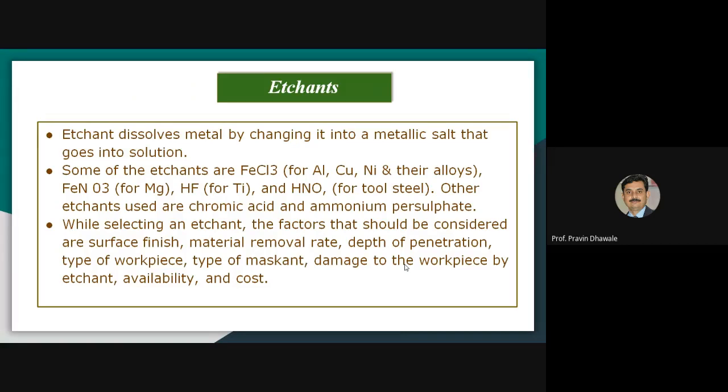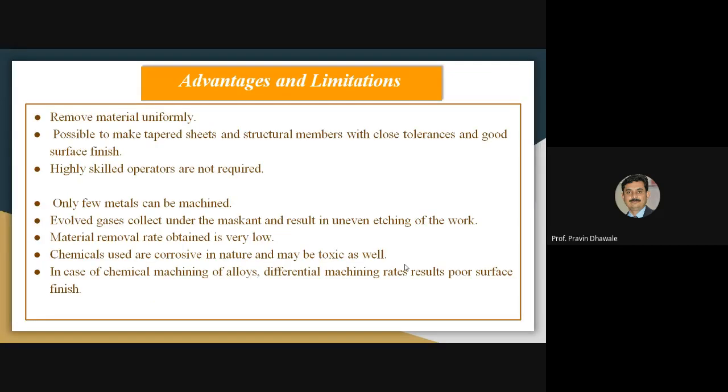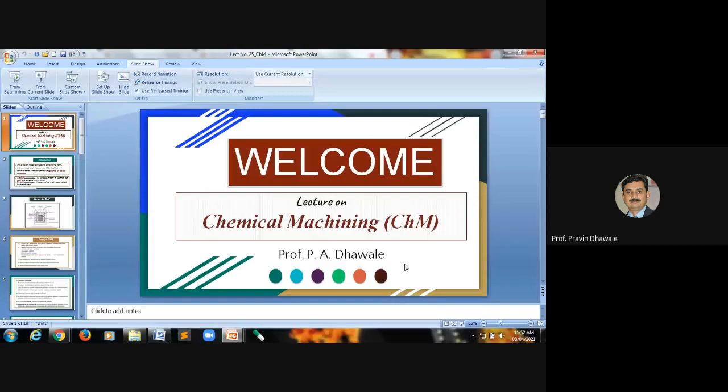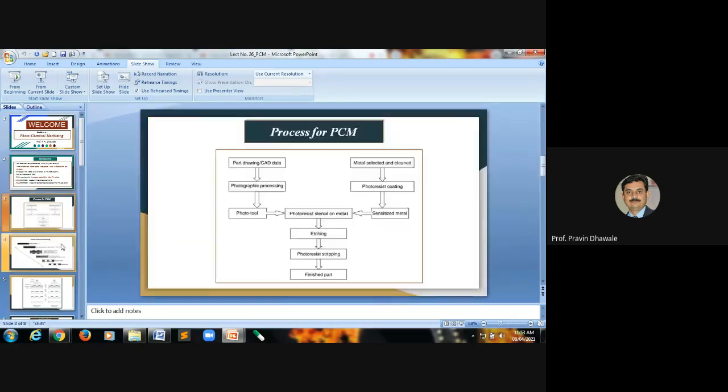Then we focus on etchants. These are the chemicals used for different kinds of workpiece with a different kind of mask. Then we see advantages, limitations, and applications. In this way, we have covered the fourth chapter, and in today's lecture we discussed the photochemical machining that we have discussed earlier.